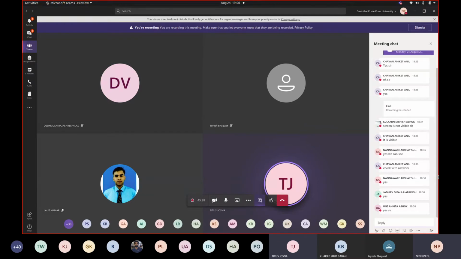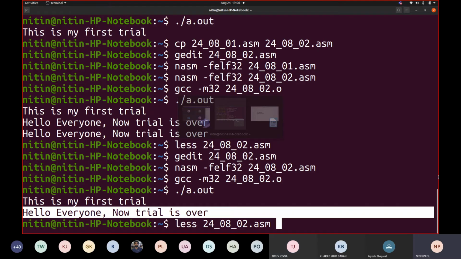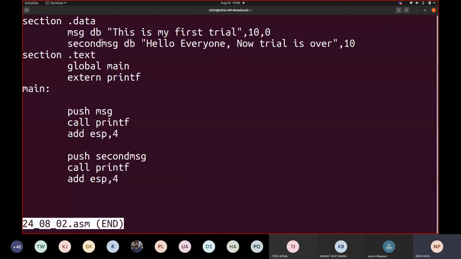Yeah. So right now, you might have seen that I use data here. I am not going to make use of RO data extensively, but if you talk about the compiler, when it translates to assembly code, every line included in printf, scanf would be added as a part of RO data. If you explicitly want, as a programmer, you can include these kind of statements with this dot data thing. Everything can go into RO data. This is my first trial.